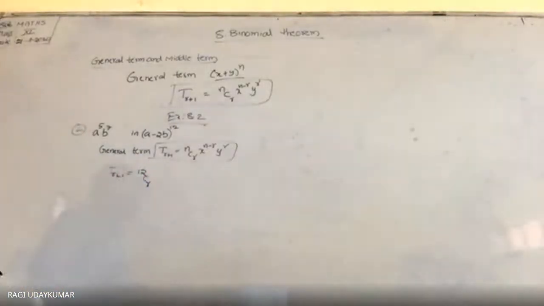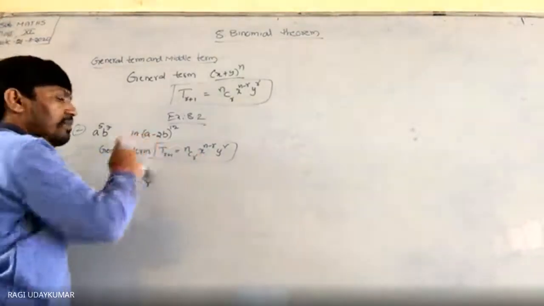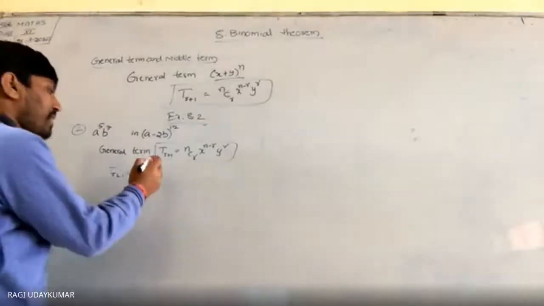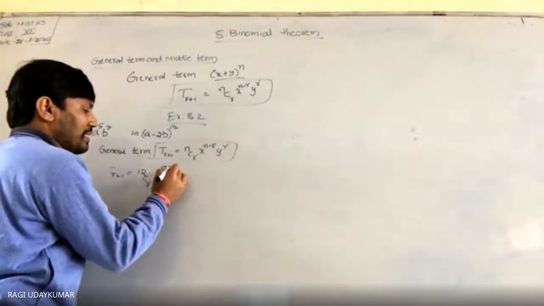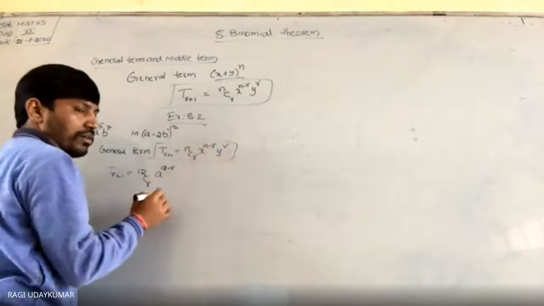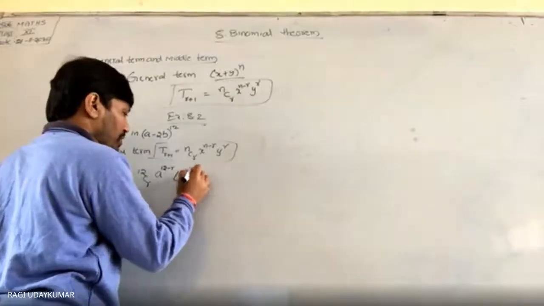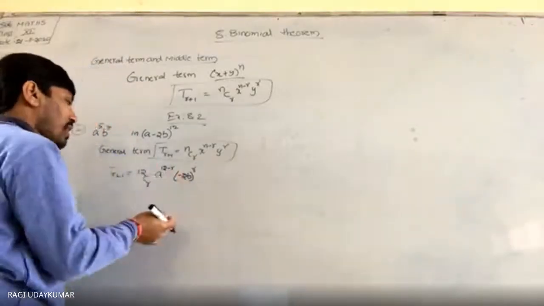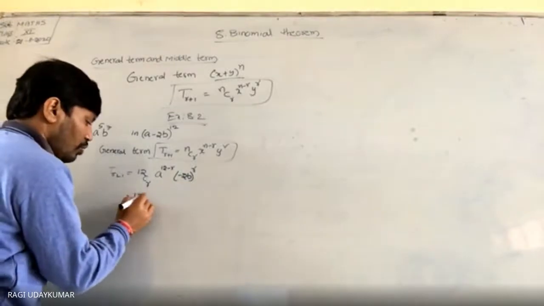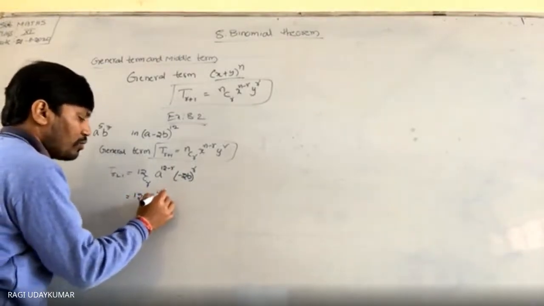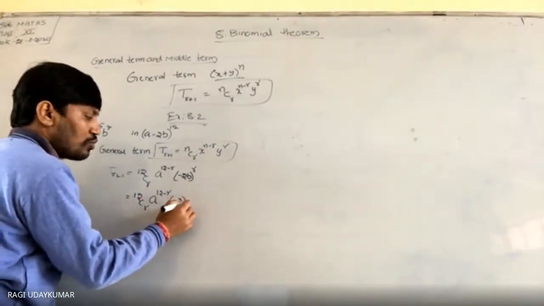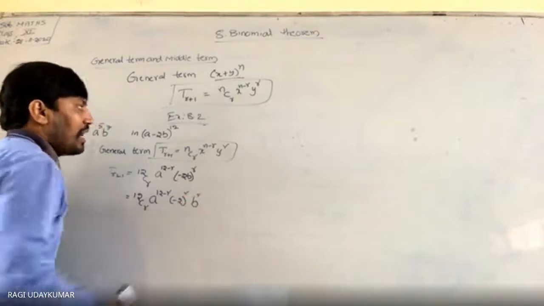What is x here? x place has a, just a. So a power (12 minus r), and in y place we have minus 2b, so minus 2b to the power of r. We can write this as 12Cr a power (12 minus r) minus 2 power r b power r.